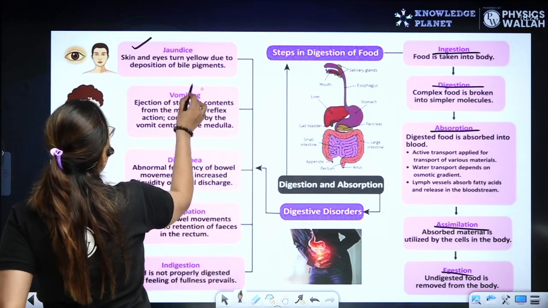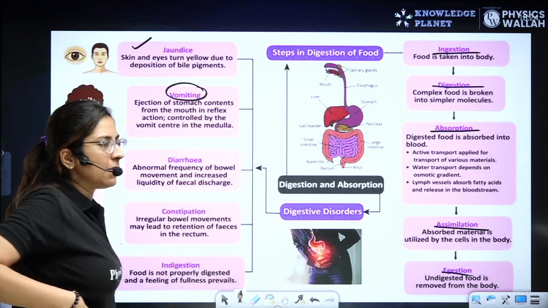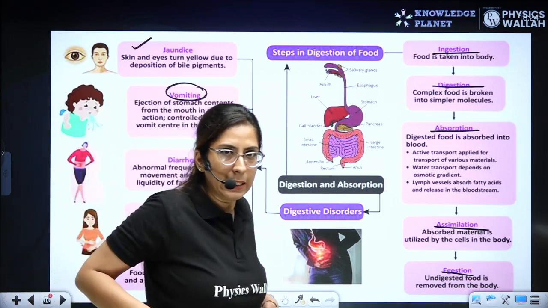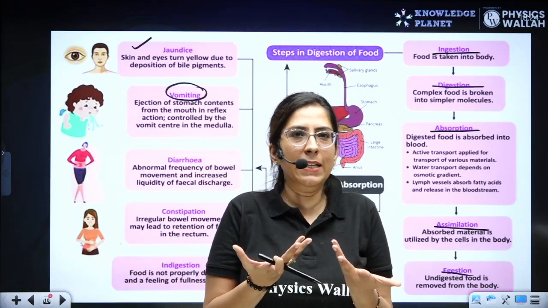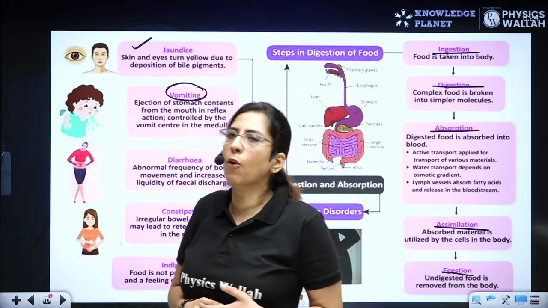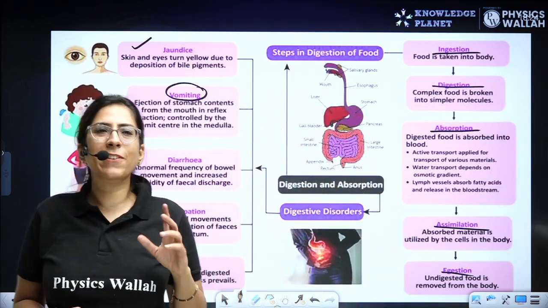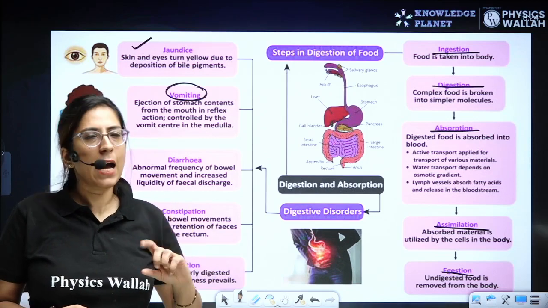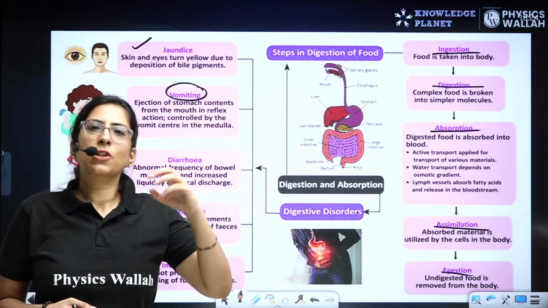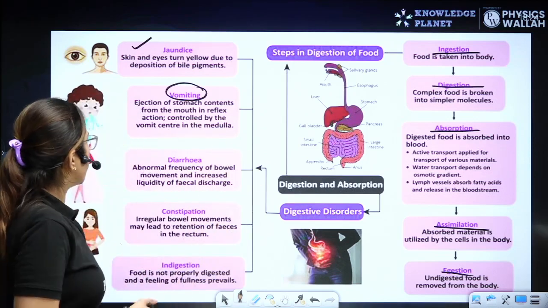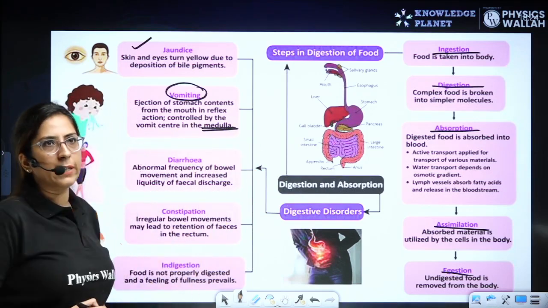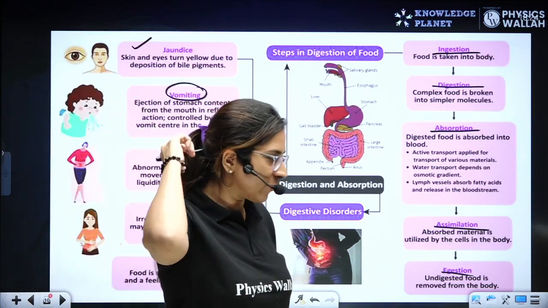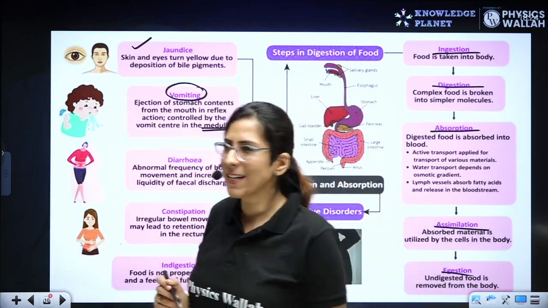Second we have is vomiting. Vomiting means whatever is in the stomach comes out. Isn't it disgusting? Before vomiting, we get a feeling of nausea, and later on, puke. Now, the question comes, where is the center located? Always remember, the center is located here, in the medulla region.